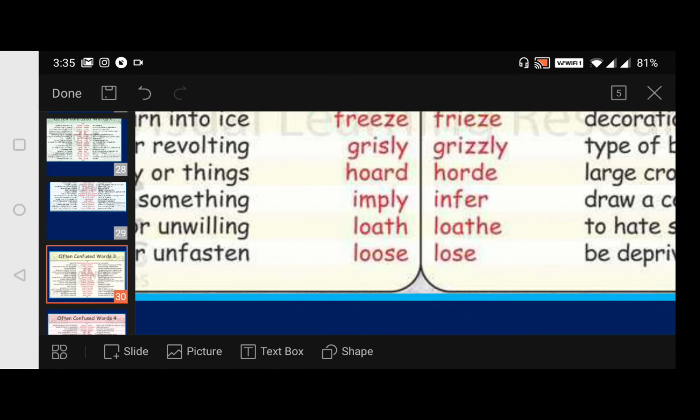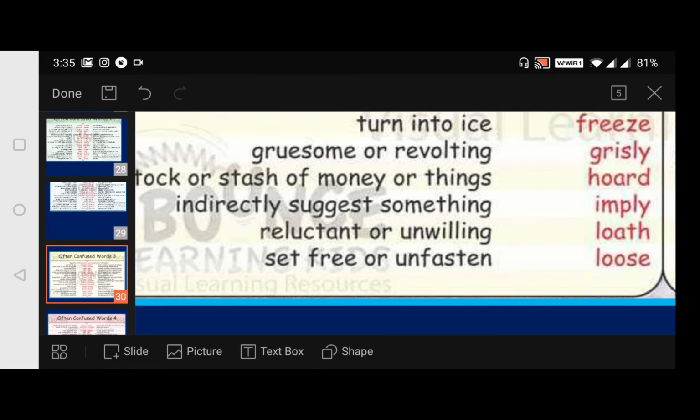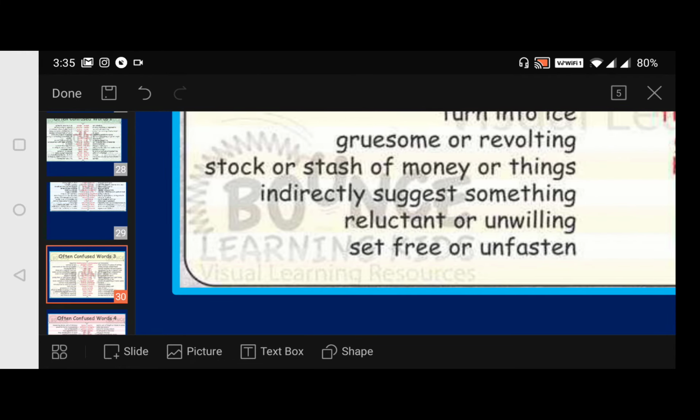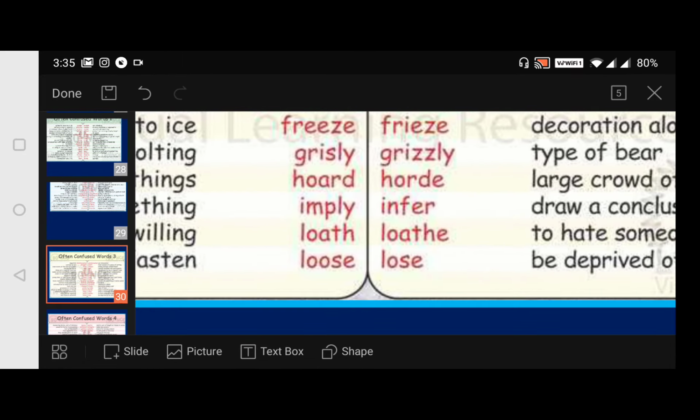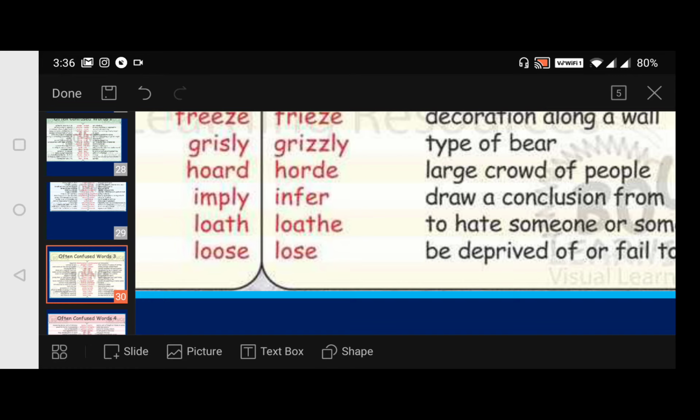Then hoard, stock or stash of money or things. Stock of money, that's hoard. And horde is a large crowd of people. What's that? Large crowd of people.